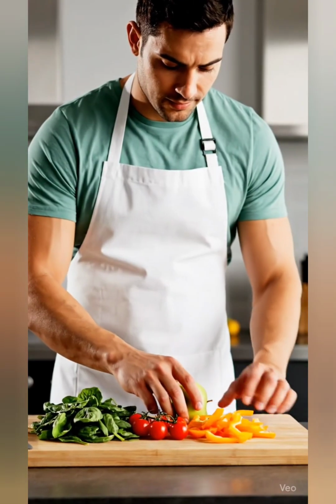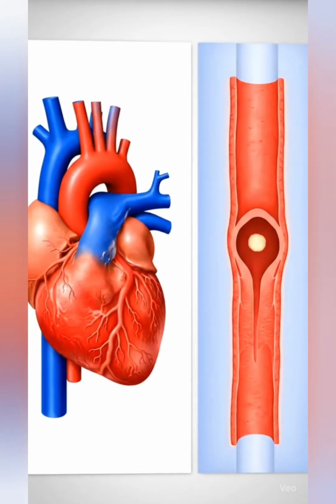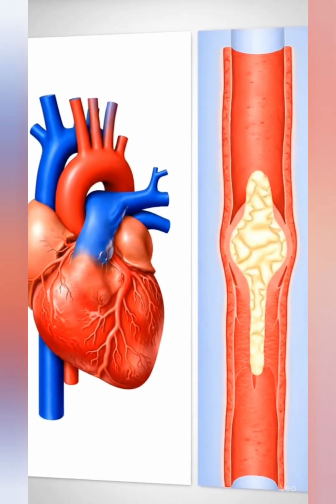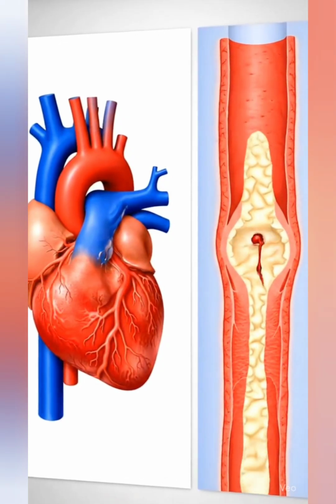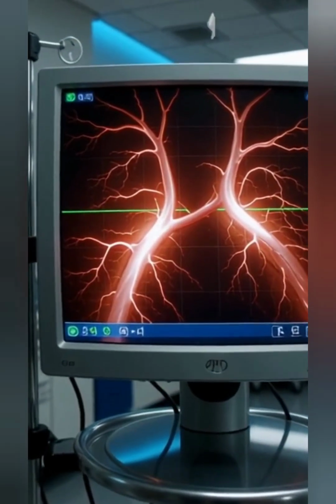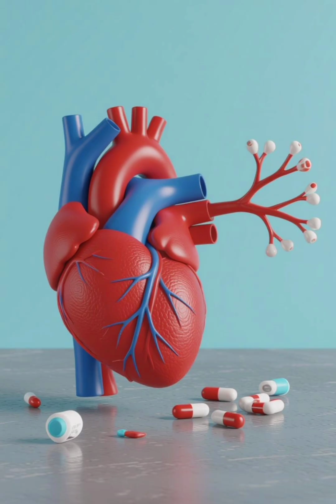4. Diagnosis. Doctors use several tests to confirm CAD, such as an ECG, or electrocardiogram, which checks the electrical activity of the heart. An echocardiogram shows the heart's pumping function. A stress test measures heart performance under exercise. Angiography or CT scan shows blockages in the coronary arteries.